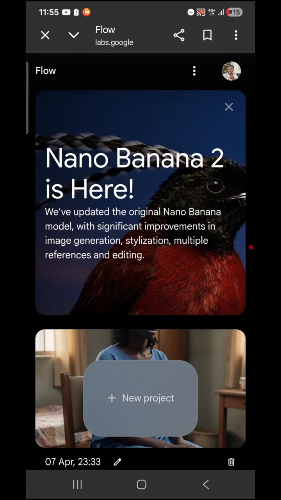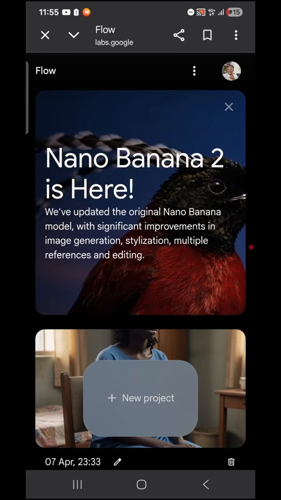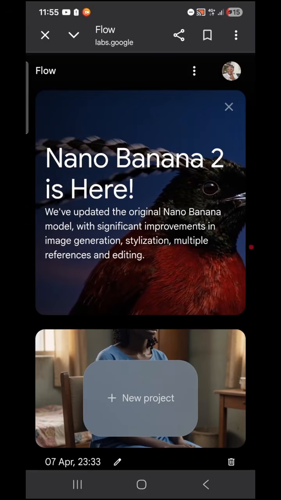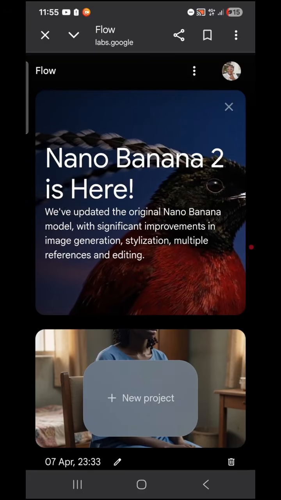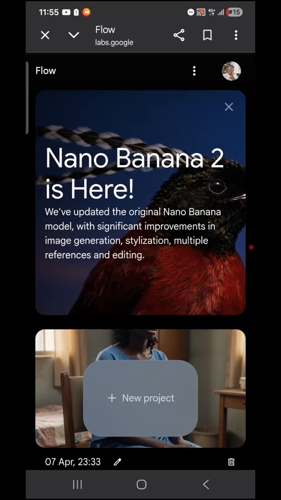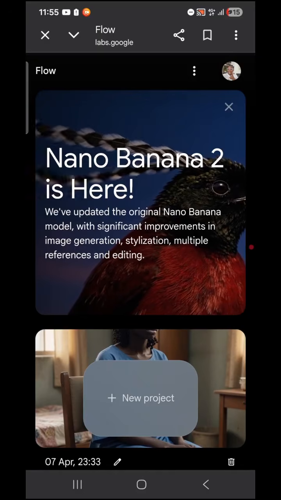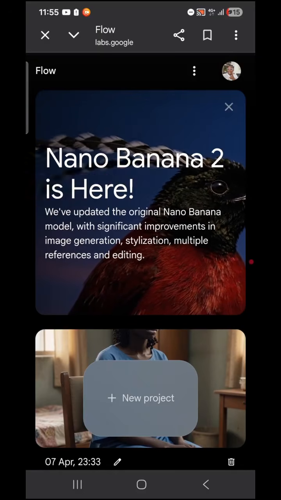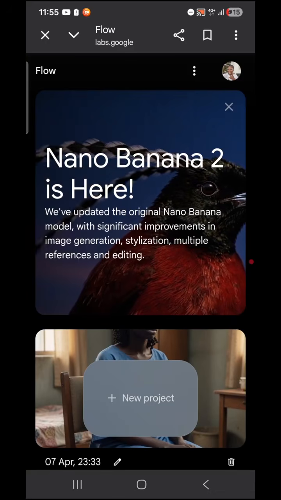Okay, now one thing you need to understand is that any AI tool that says you can actually use it free has a limit. It has a limit. It has terms and conditions. Okay, I just want to put this disclaimer out there. Now the secret to any free AI tool is to have a lot of emails.